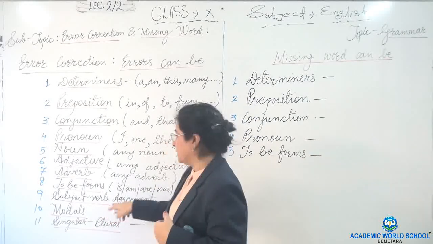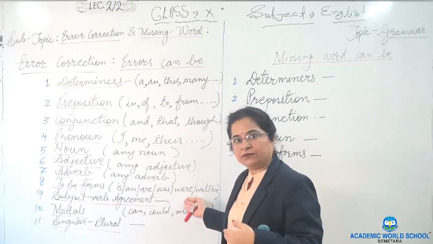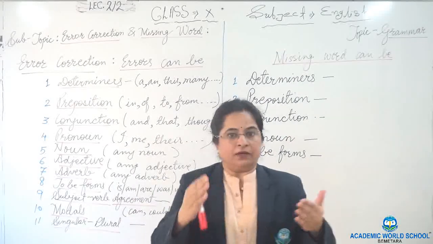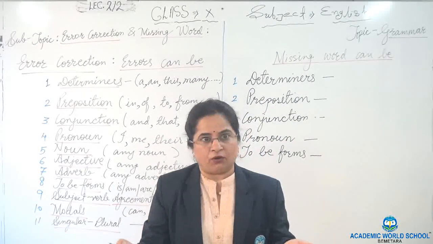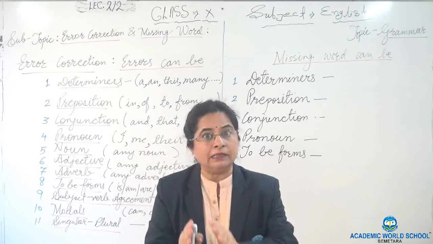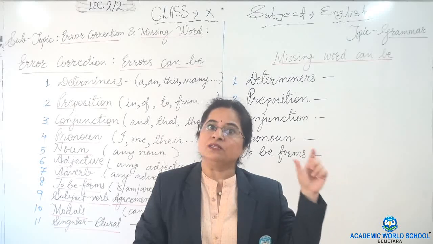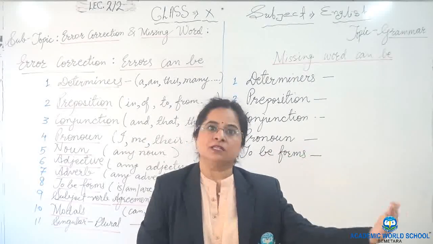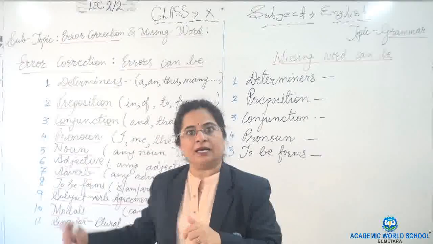Then subject verb agreement, again it is another type of to be forms only, but in subject verb agreement, when we are talking about singular plural, you check whether the given verb agrees with the given subject or not. Singular subject, singular verb. Plural subject, plural verb. This way it has to be there.